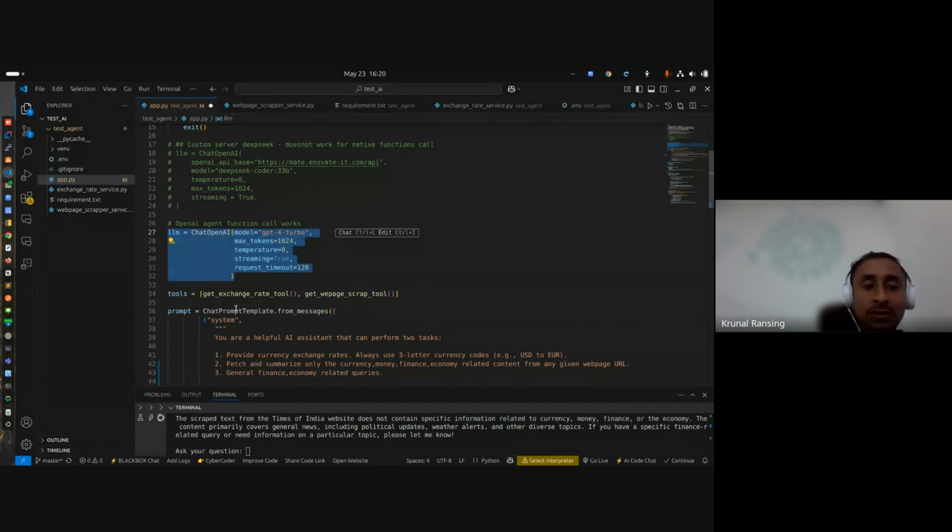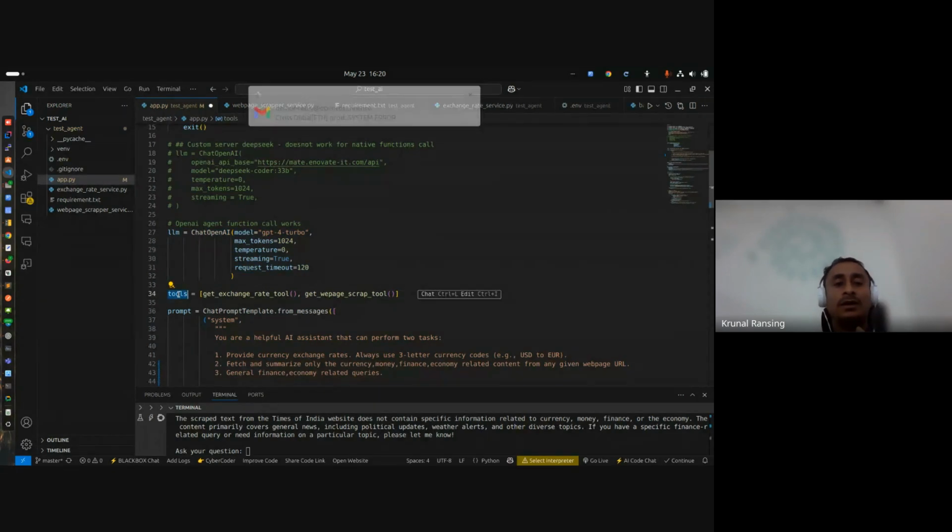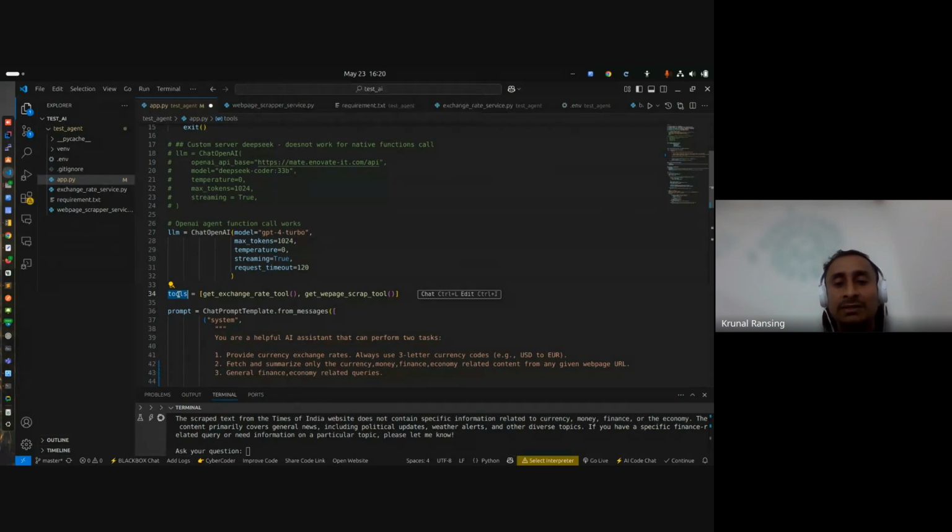Now, what is a tool? Like I mentioned, the agent understands things and does the task itself, right? But how does the agent know what to do? I mentioned that the LLM will help. My question is, I want the exchange rate.